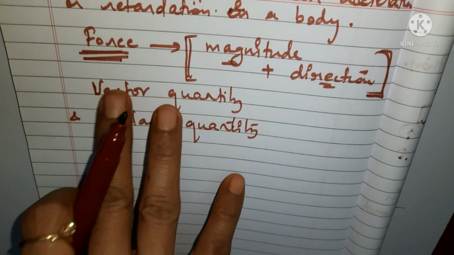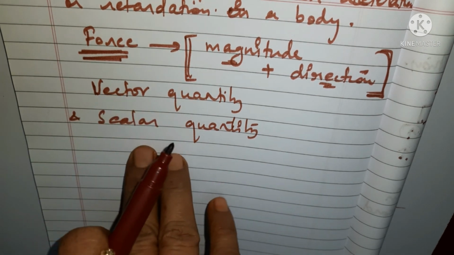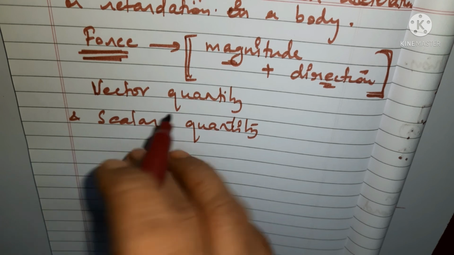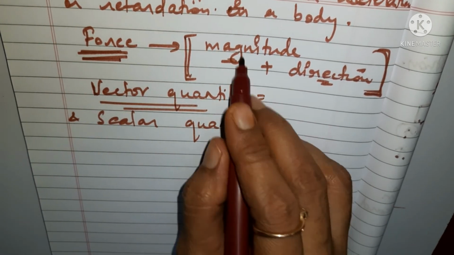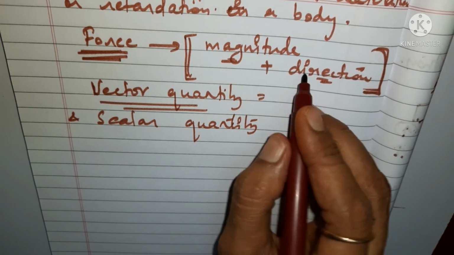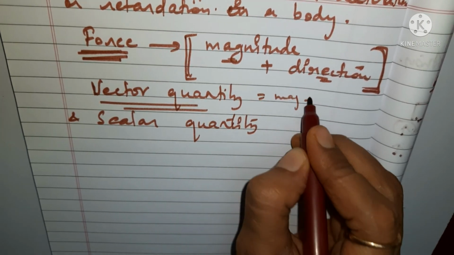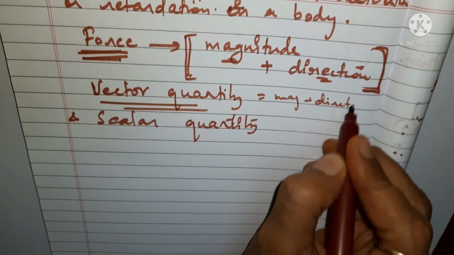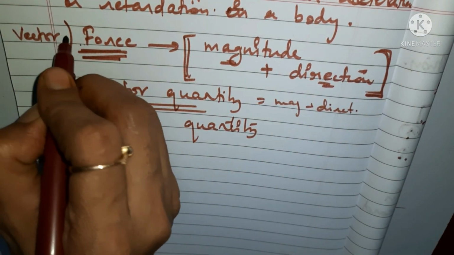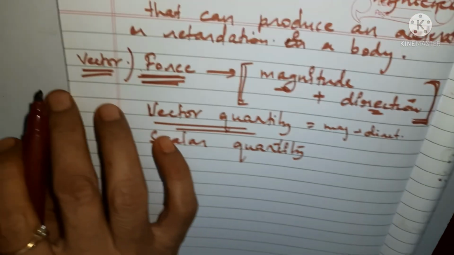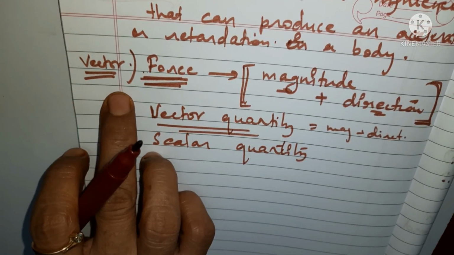There I have explained very clearly about vector and scalar quantities. A vector quantity includes both qualities, magnitude as well as direction. It means force is a vector quantity.